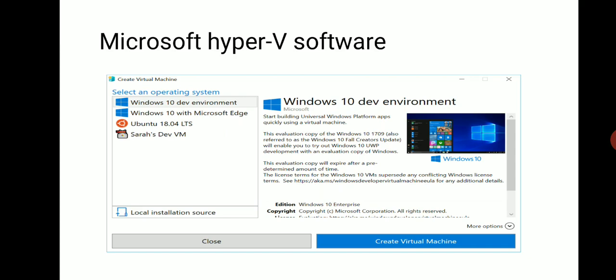See, this is the Microsoft Hyper-V screen. I have installed Ubuntu 18 in my host Windows 10 operating system.